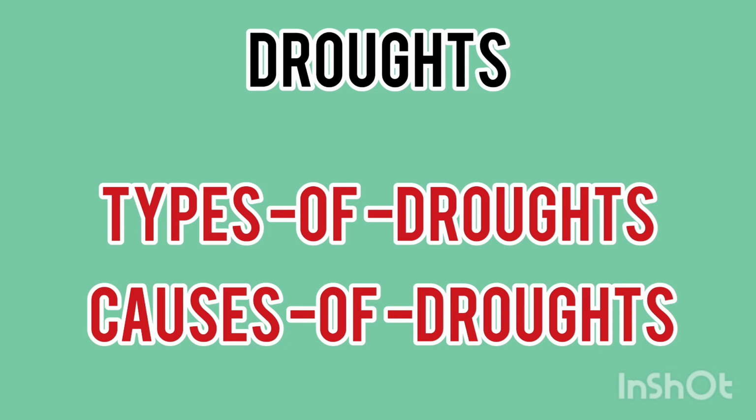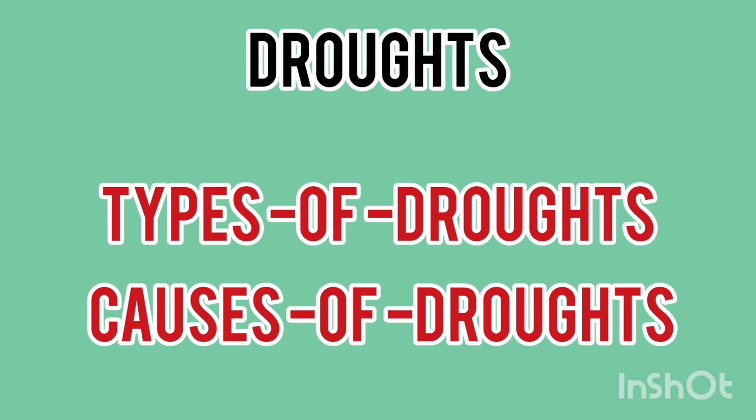Understood? Then there is global warming. This is a serious burning issue. Due to excessive emission of greenhouse gases, the composition of the atmosphere changes, and this leads to an increase in temperature, and the air conditioners or machines we use also affect the atmosphere, and that leads to global warming. The temperature rise leads to dry spells and wildfires, which means forest fires, and thus global warming also causes drought. Understood?